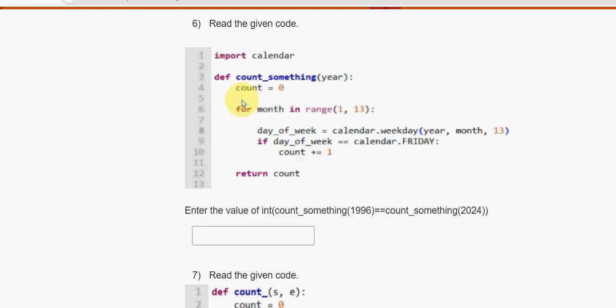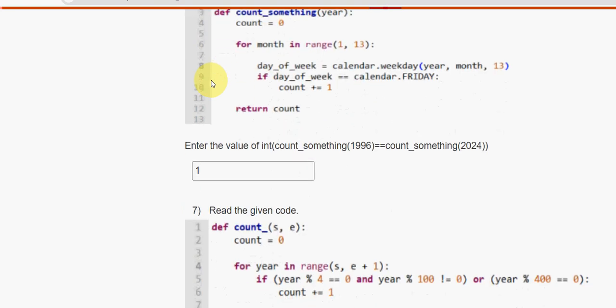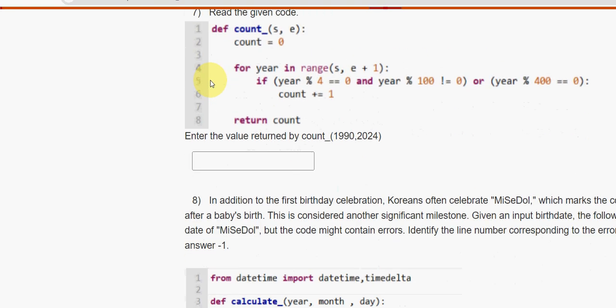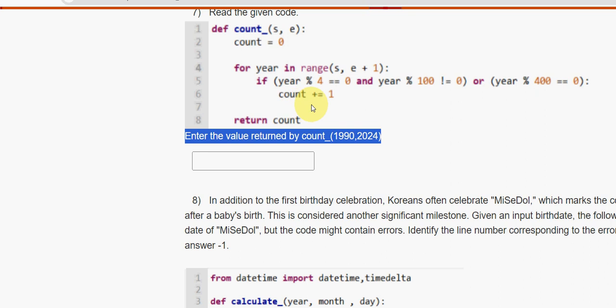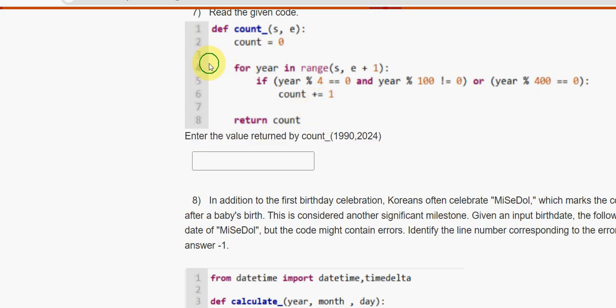So for the sixth question, I have got the answer as 1. Next, seventh question. Read the given code, enter the value returned by count underscore 1990 comma 2024. So for the seventh question, I have got the answer as 35 guys.